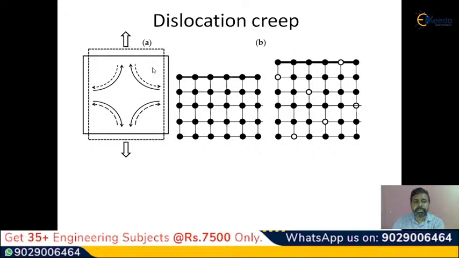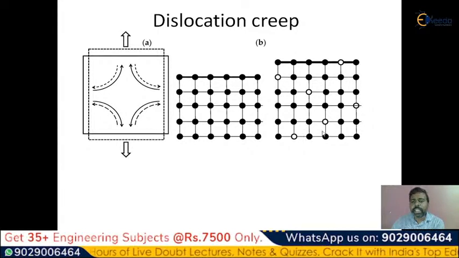Now, if you apply the tensile load, please observe the material here, the left side image. If you apply the tensile load in all directions like this, the material will show some deformation in this direction. In the upward direction the material will deform, and in the downward direction the material will be deformed. Due to this, you can see some dislocations here, where the atoms may be displaced from their particular location.